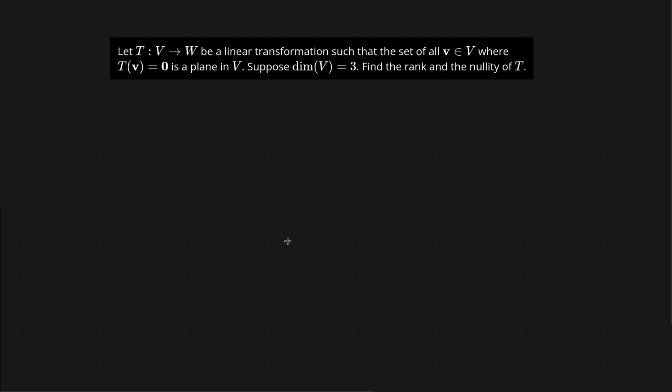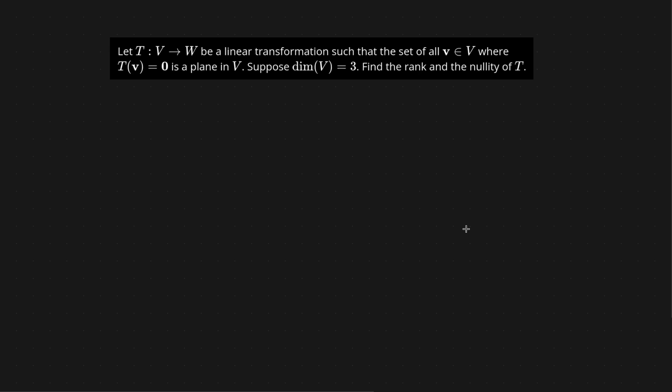Let's do one more example. Let T be a linear transformation that maps a vector space V to a vector space W, such that the set of all vectors V in the domain where the transformation on those vectors V is 0, that set is a plane in vector space V. And we also suppose that the dimension of V is equal to 3. We want to find the rank and the nullity of the transformation.